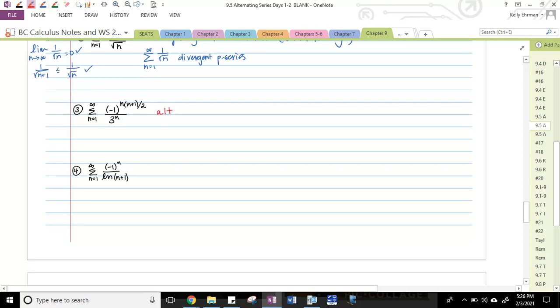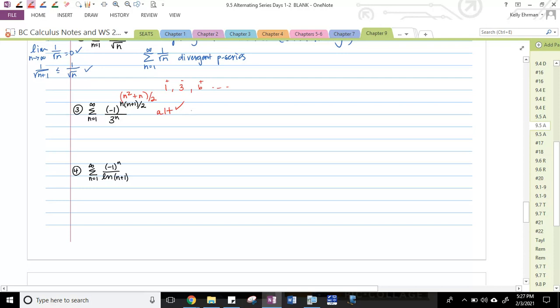Is this alternating? If you plug in 1, you'll get +1. If you plug in 2 times 3, let's see. It's easier to do n squared plus n, I think. You get 1, because you get 2 over 2. And then if you plug in 2, you get 6 over 2, which is 3. So that's going to be negative. Yeah, I think so. And then if we plug in 3, 9 plus 3 is 12, over 2 is 6, positive. Okay, so yes, this is alternating. I've convinced myself of that.